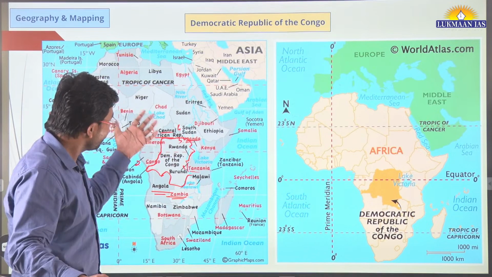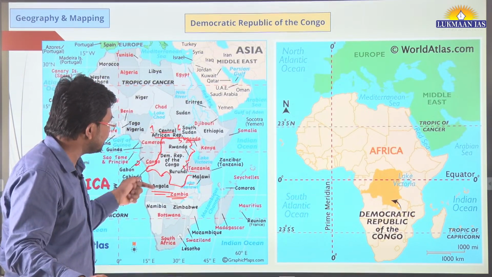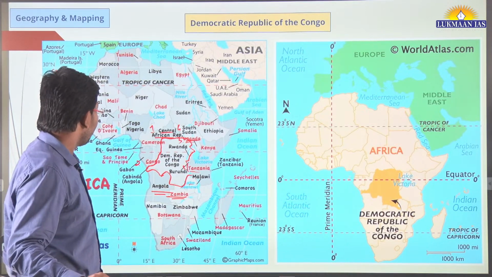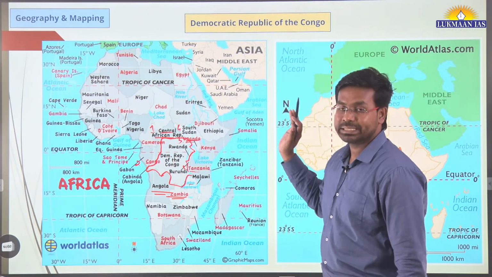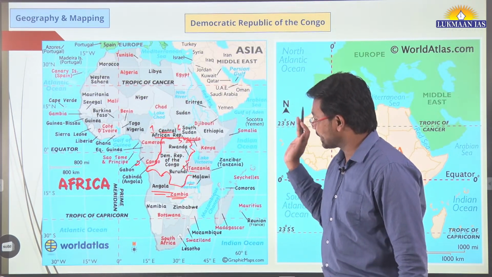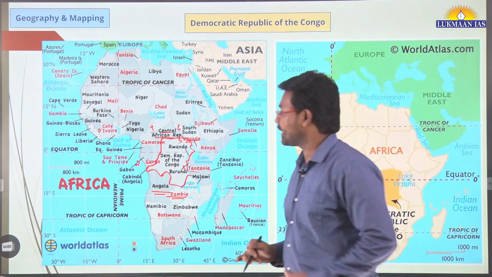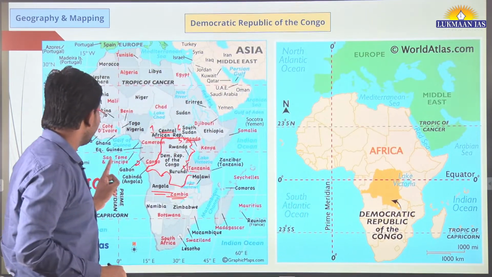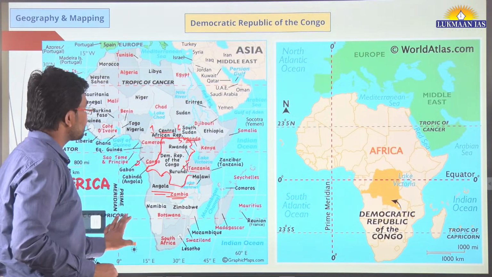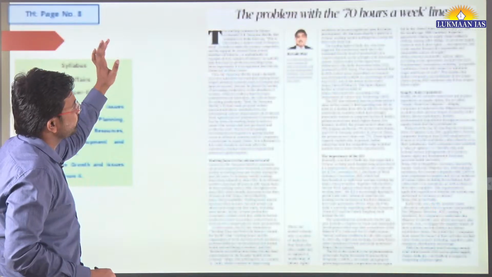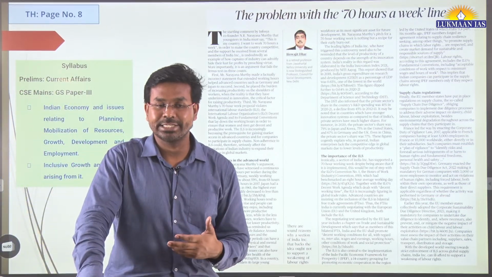In your free time, go through the map of this Congo country and see those countries that surround Congo. Apart from this, also see some of the physical features of the African continent, like which rivers are there, which water bodies surround the African continent. That will be important. The most important information that I said is that the equator passes through Congo and it also passes through Lake Victoria. Having understood this, now let us move to the first topic for discussion today.